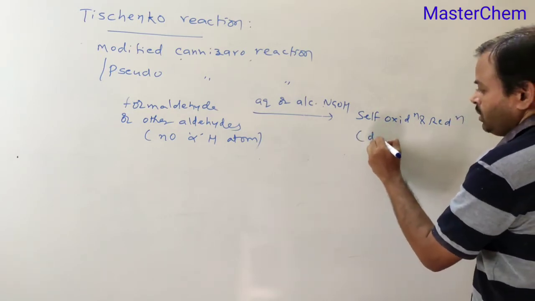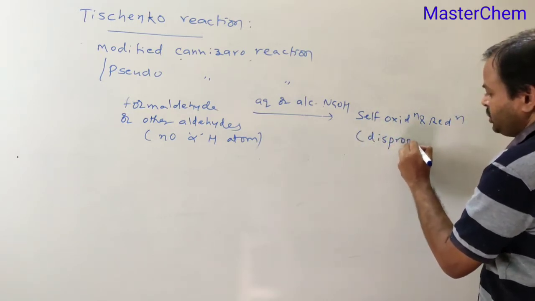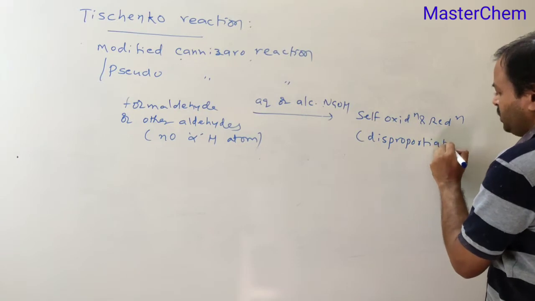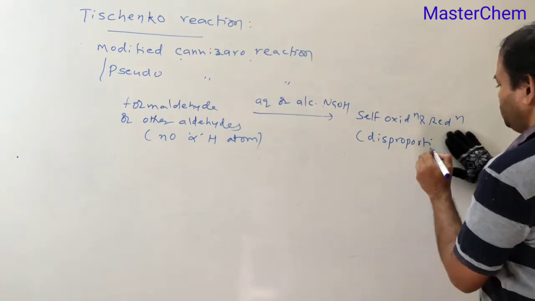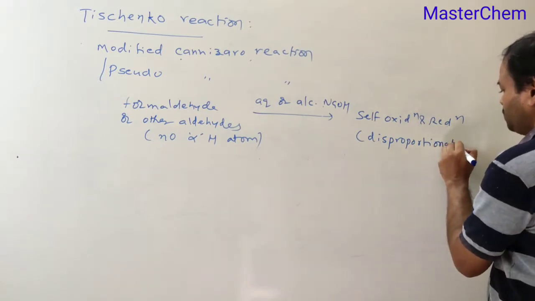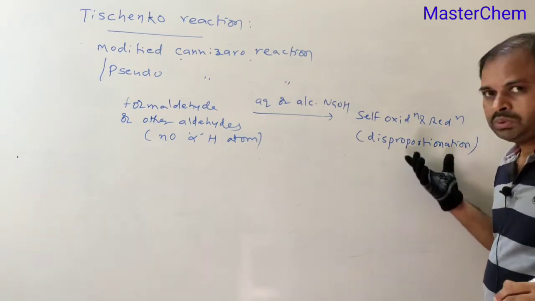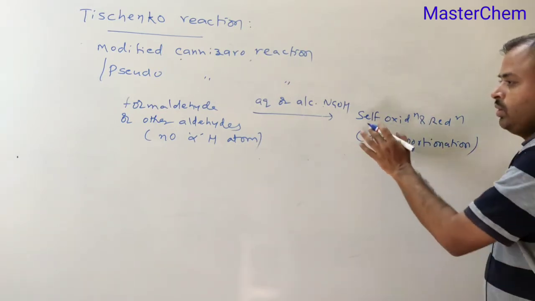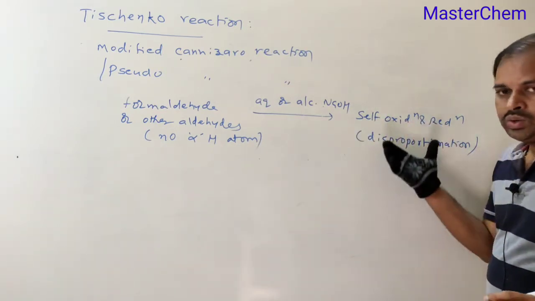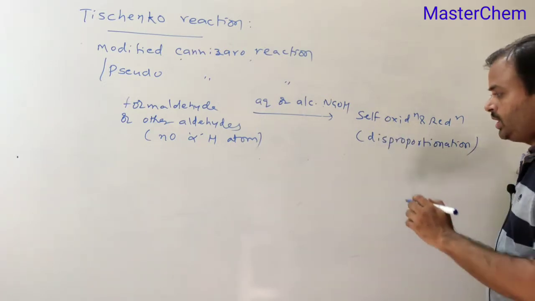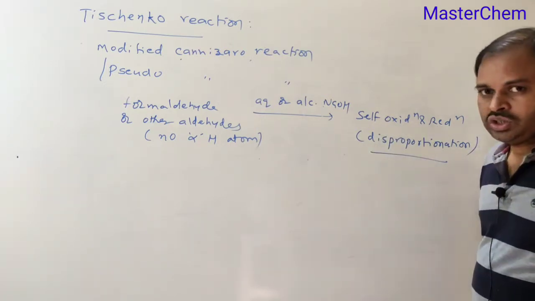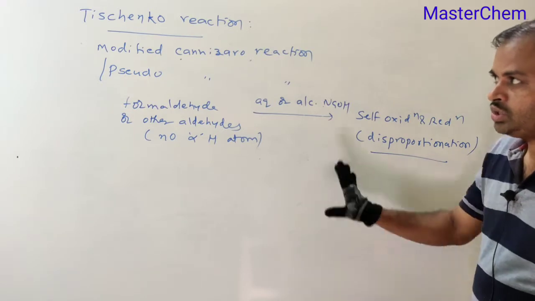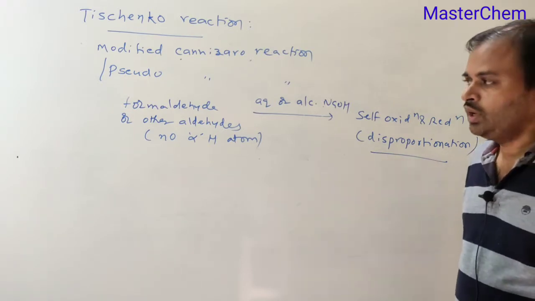So this is also called disproportionation. What is disproportionation? If a reaction undergoes self-oxidation and reduction, then that reaction is said to be a disproportionation reaction. This is called the Cannizzaro reaction.